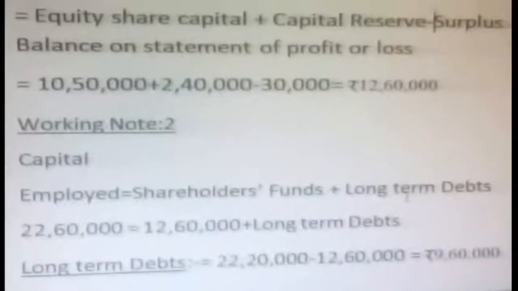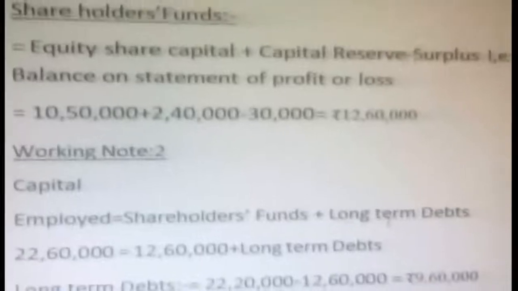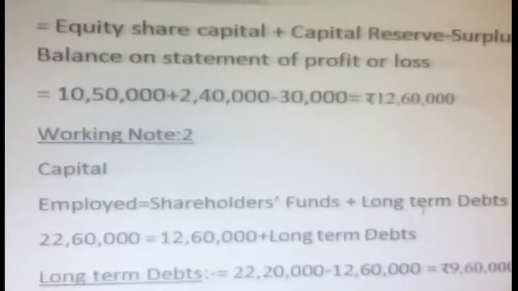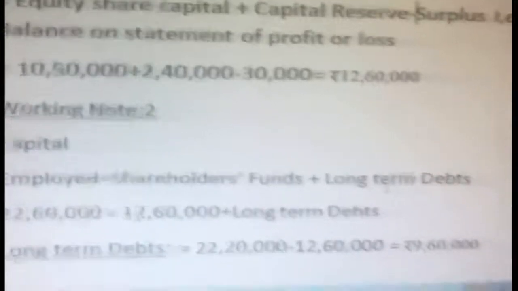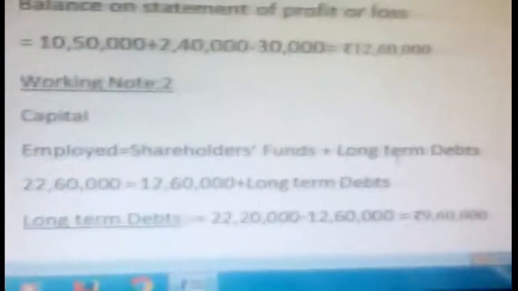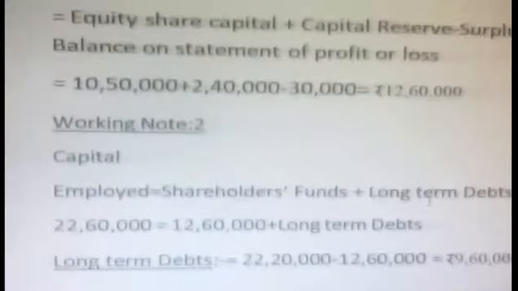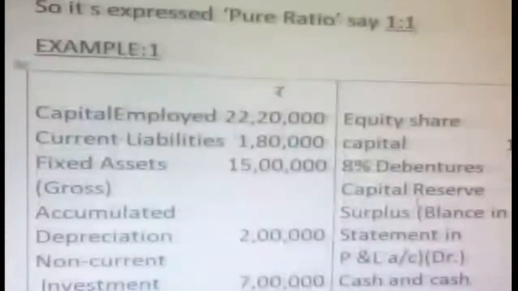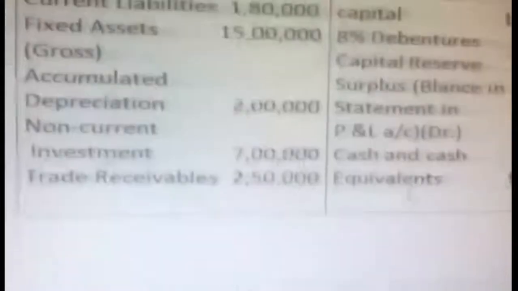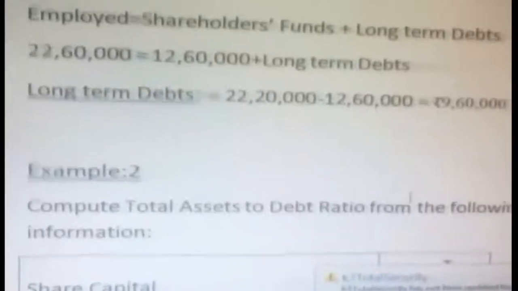Now capital employed. Okay. The working note 2. So what is capital employed here? Shareholders fund. Just now we got it. So from the shareholders fund, what is capital employed? Shareholders fund plus long term debts. Okay. So we don't know the long term debts, but we know what the capital employed is. Shall I show once again from the information. See item 12 first. Capital employed is 22 lakhs 20,000. That's why we are going to mention it here.